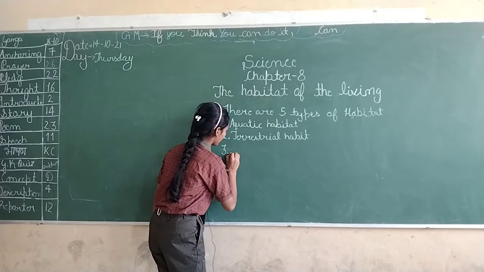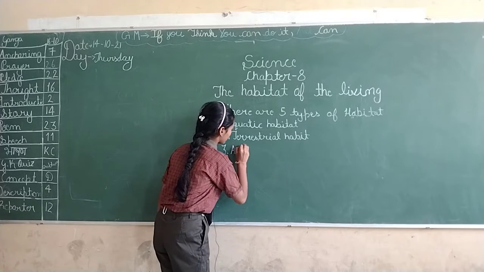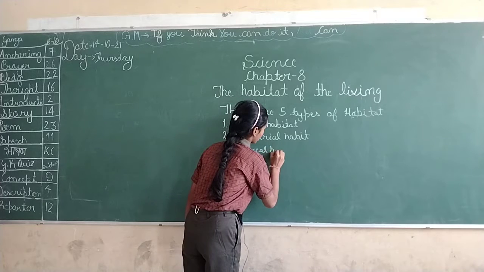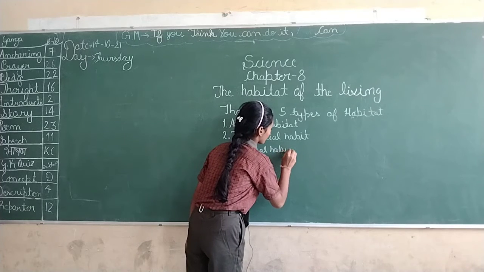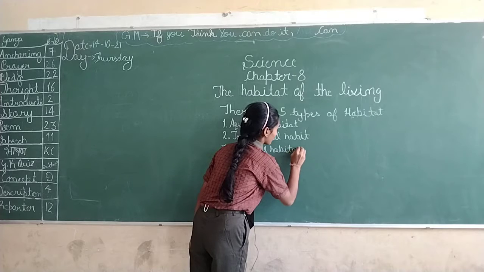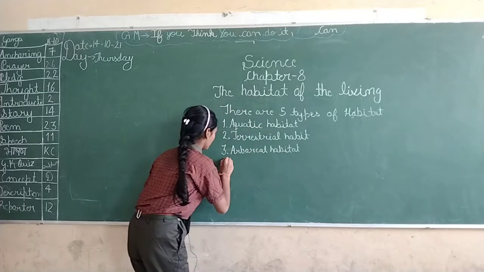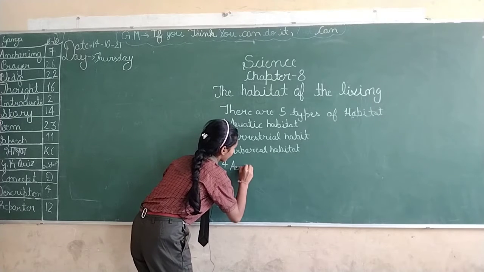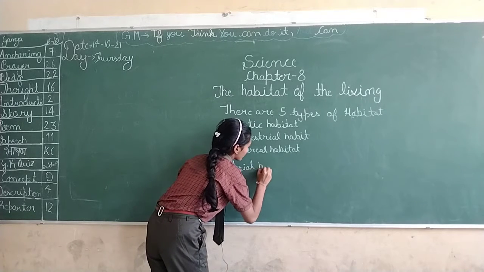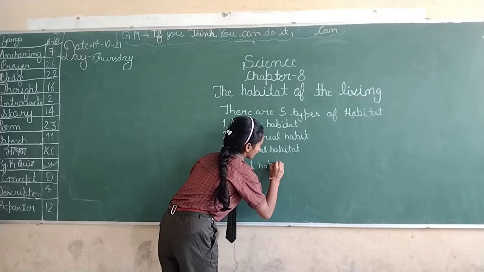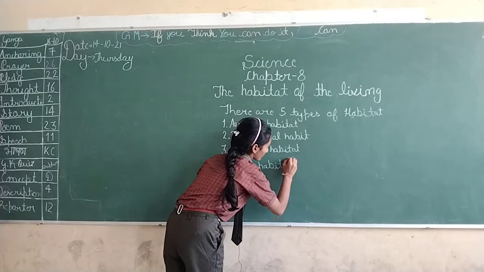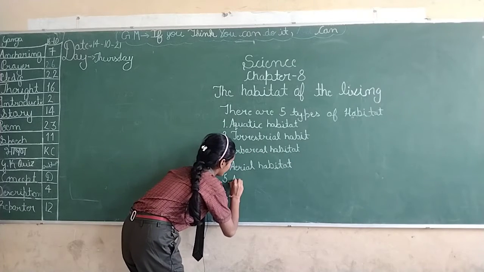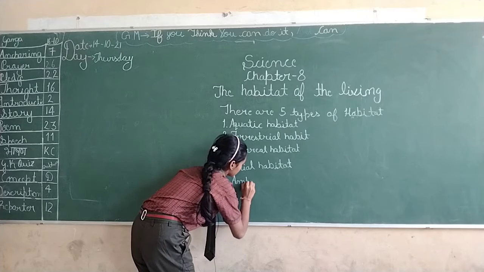Third is arboreal habitat. Arboreal habitat. Fourth is aerial habitat. Fifth is amphibious habitat.